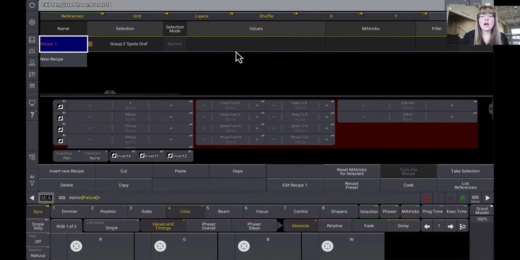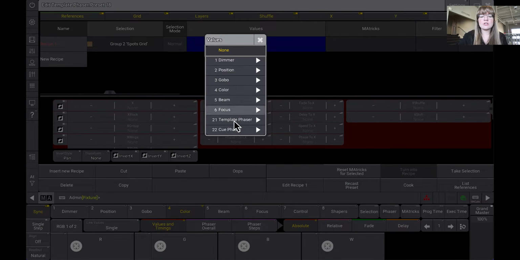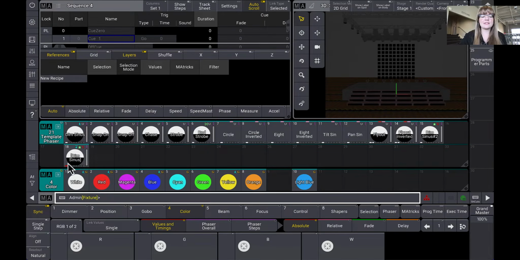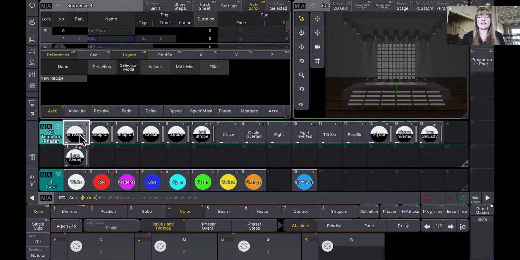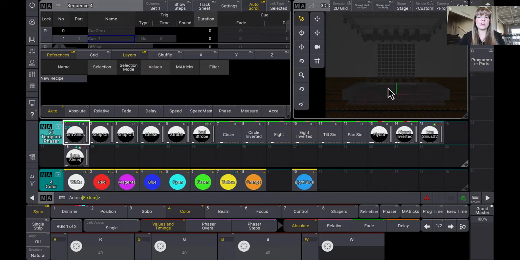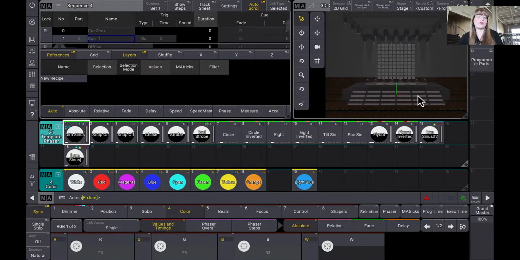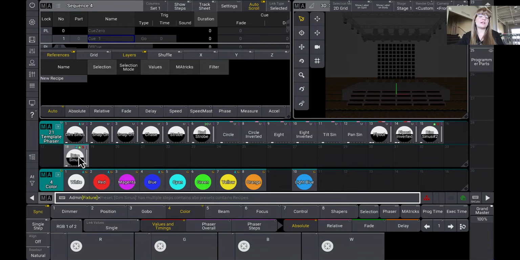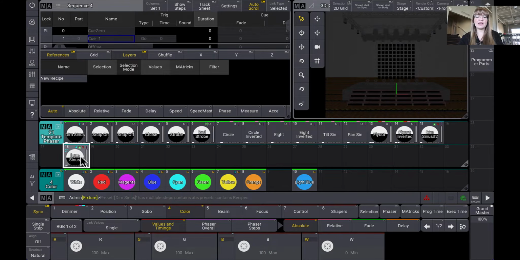Anyway, opinions. Values. We'll template phaser, and we're going to choose this dimmer sinus, and you'll notice it goes gray, right, because we can cook it. Anyway, same idea as this, and not exactly the same idea as this, right, because this is the universal phaser here. If I double-click this, it grabs all the lights in the show, right, it's universal, runs the sine wave on all of them. However, clear this out, and I double-click this, it's only the lights that are within the group inside it.